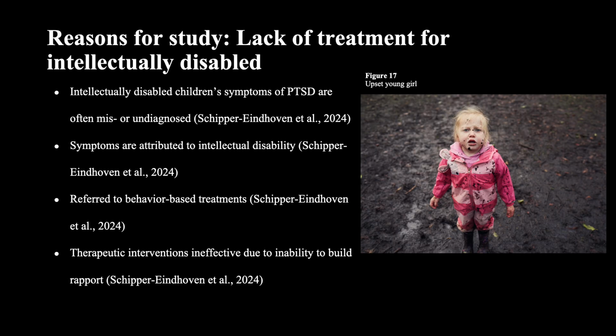It's also important to examine this topic because there's a lack of treatment for the intellectually disabled. Intellectually disabled children's symptoms of PTSD are often missed or undiagnosed. Their symptoms are often attributed to their intellectual disability. As a result, they're referred to behavior-based treatments. When they are referred to therapeutic interventions, they're oftentimes ineffective due to the child's inability to build rapport because, as will be later discussed, they have difficulty building attachments with others.